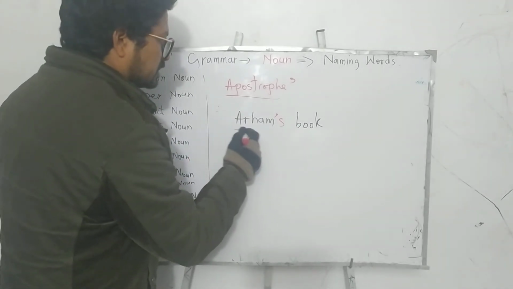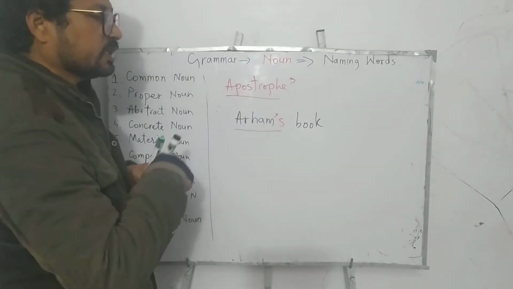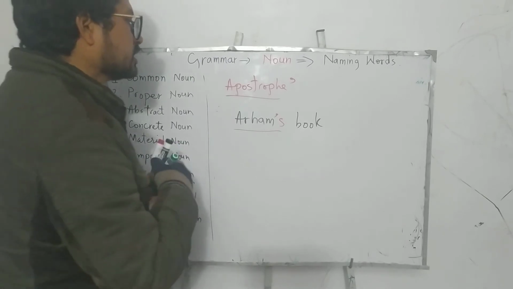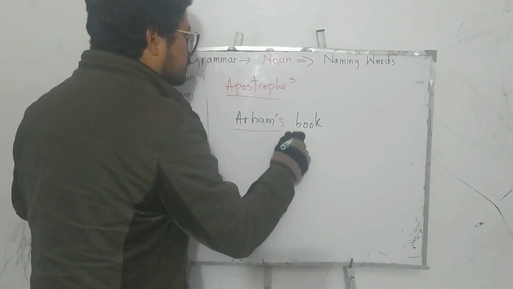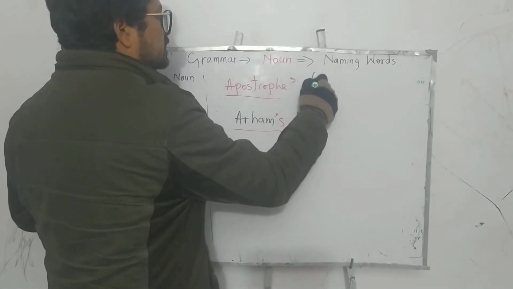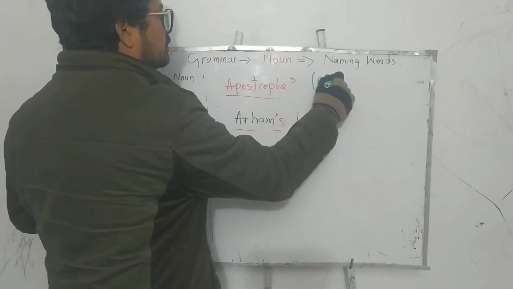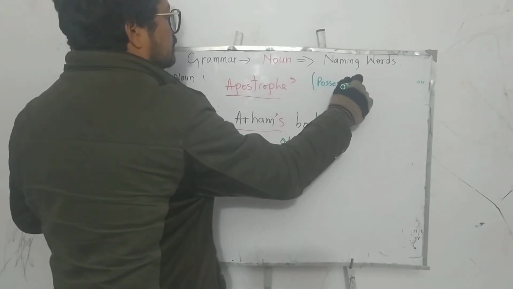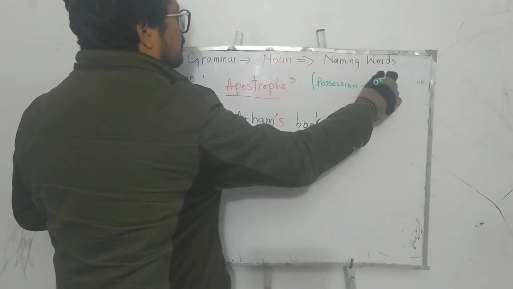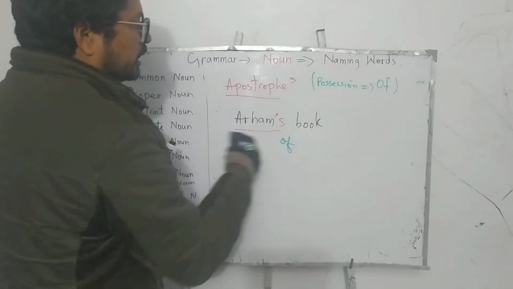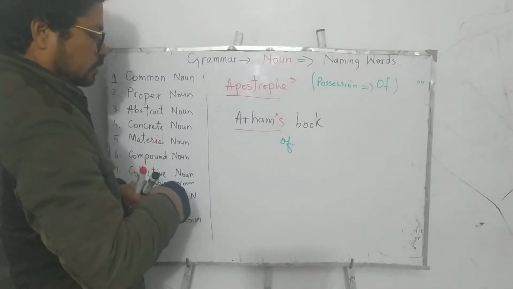Arham's is a possessive noun because here the 's means of. So apostrophe possession means of. In other words, we can write book of Arham.